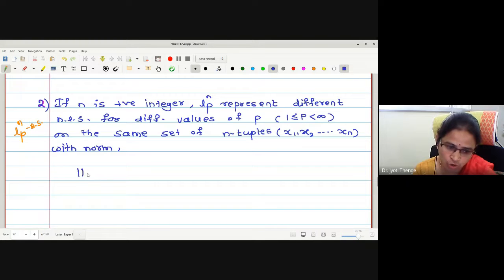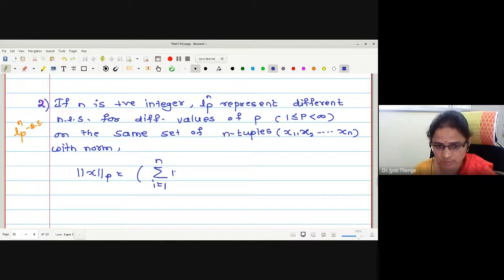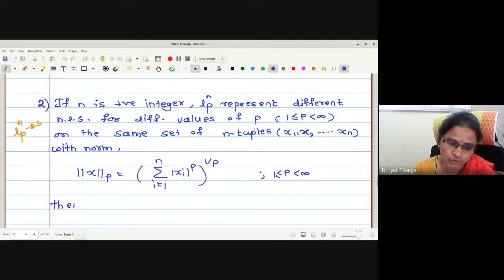Let me just recall the norm p we have defined as summation i equals 1 to n, mod xi raised to p, whole raised to 1 by p, for any value of p greater than or equal to 1 and less than infinity. Then show that all norms are equivalent to one another.